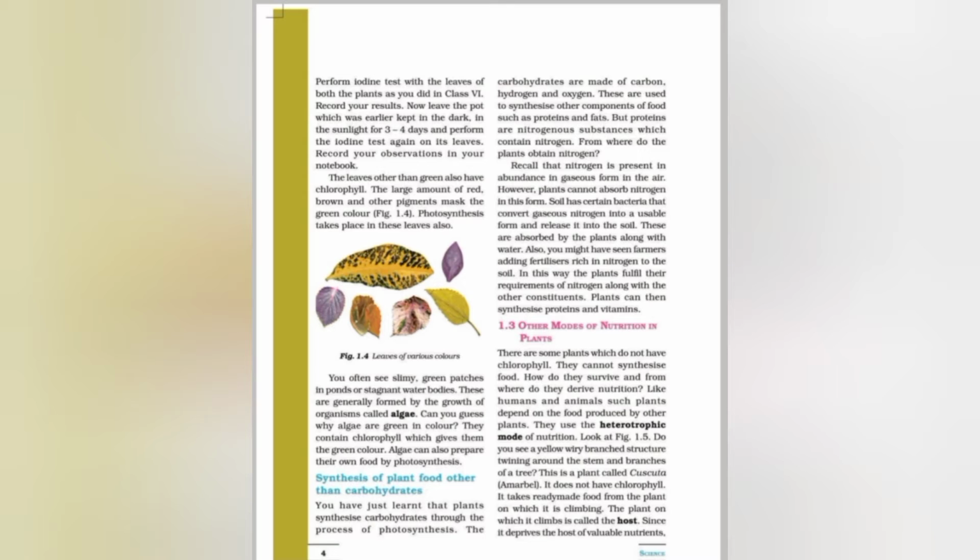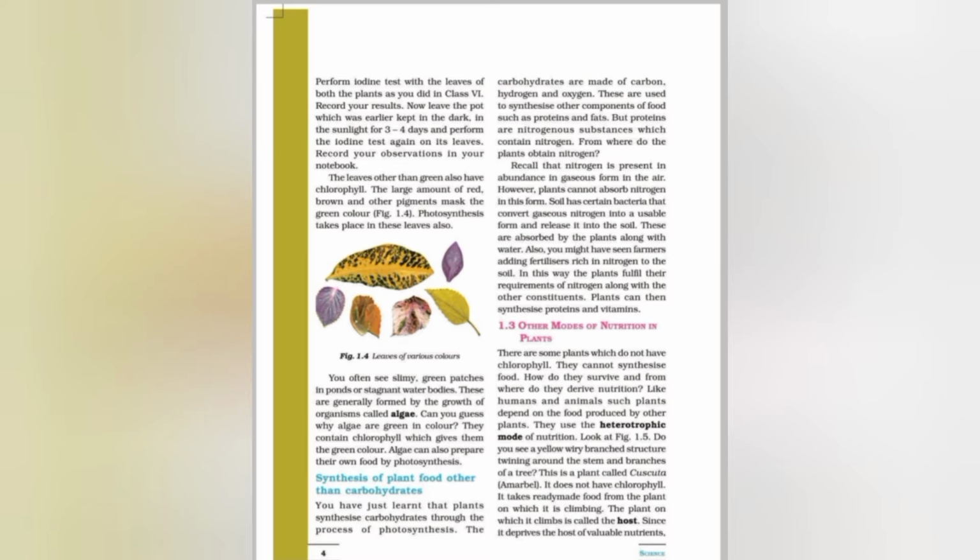So students, what we have to do is take two potted plants of the same kind and keep one in the dark for 72 hours and the other in the sunlight and perform the iodine test with the leaves of both the plants. So we will put the iodine solution on both leaves, and we will observe that the blue black color will be observed on the leaf of the plant that is kept in sunlight. So we can say that it indicates the presence of starch, that means photosynthesis is done here.